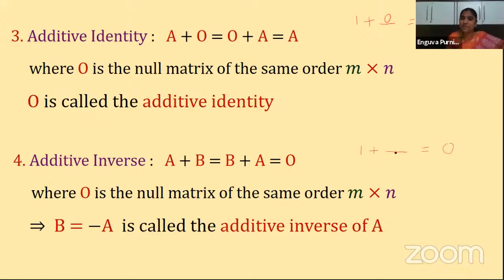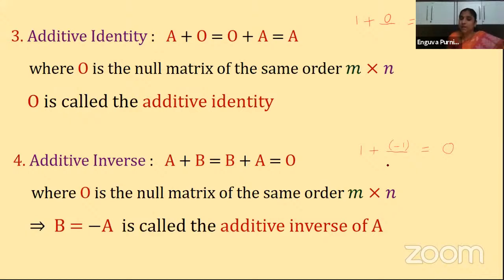How much should I add here to get the sum as 0? 1 plus minus 1, isn't it? So 1 plus minus 1 gives the result 0. So this minus 1 is called the additive inverse.